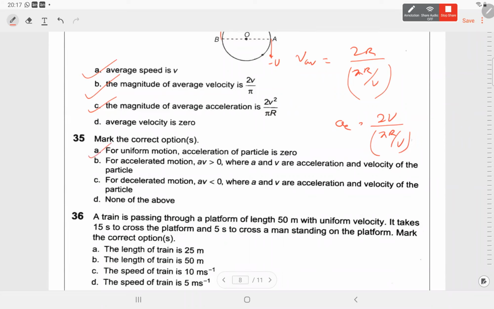For accelerated motion, a into v is positive. Obviously, if a is positive, then v and a have to be in the same direction. For retarded motion, a into v has to be less than 0. We discussed one question on it. If acceleration is negative, that does not guarantee that it is a retardation. It has to be opposite to velocity. If velocity is negative, then acceleration should be positive, and only then it is a retardation. 36.